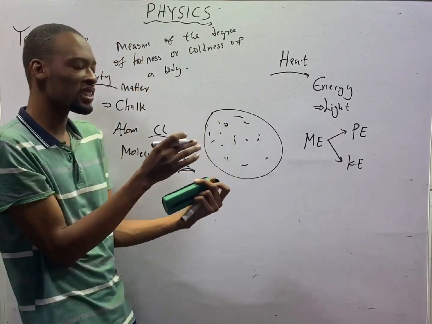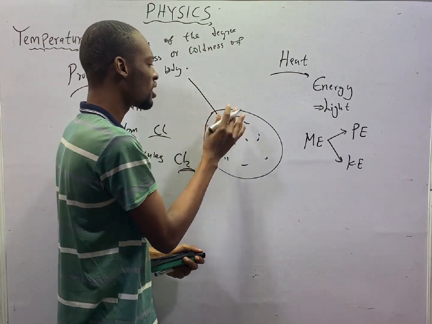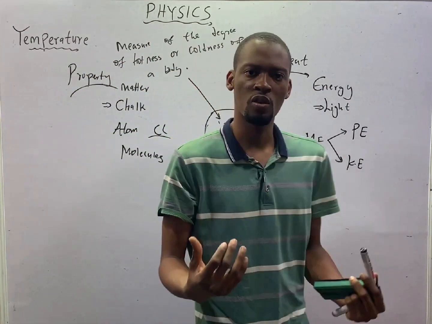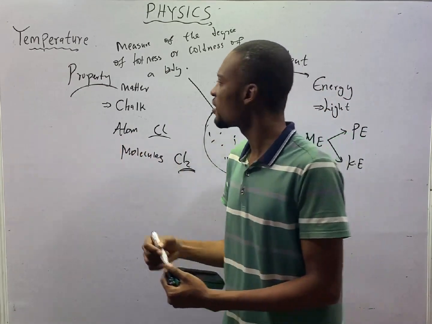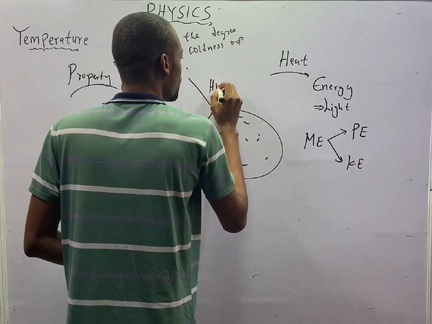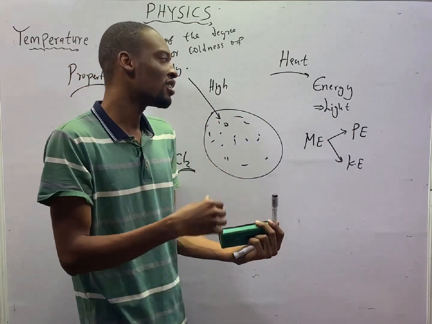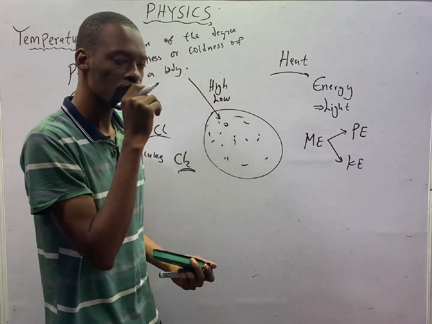The degree of hotness or coldness of a body depends on how the molecules are moving. If the molecules of an object or of a body or of a surrounding are moving so fast, then the temperature will be high. If the molecules are moving slower, we therefore say temperature is low.